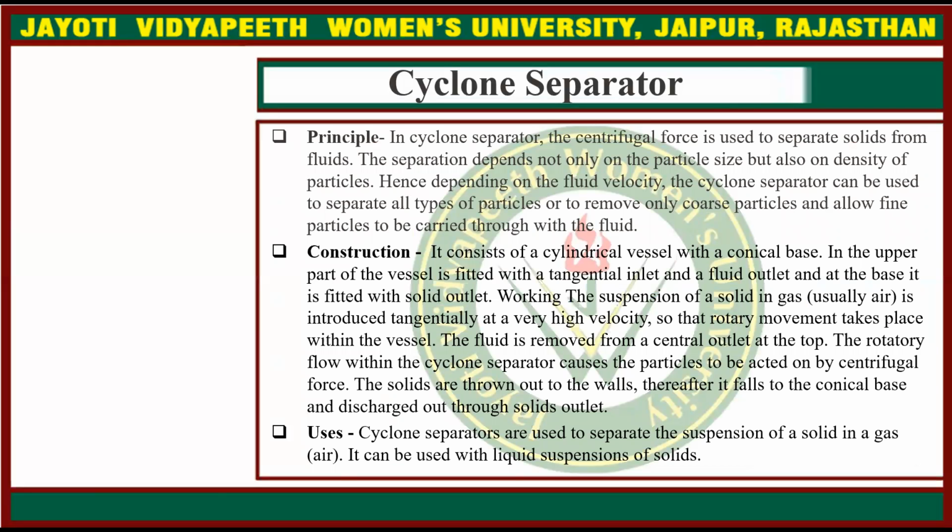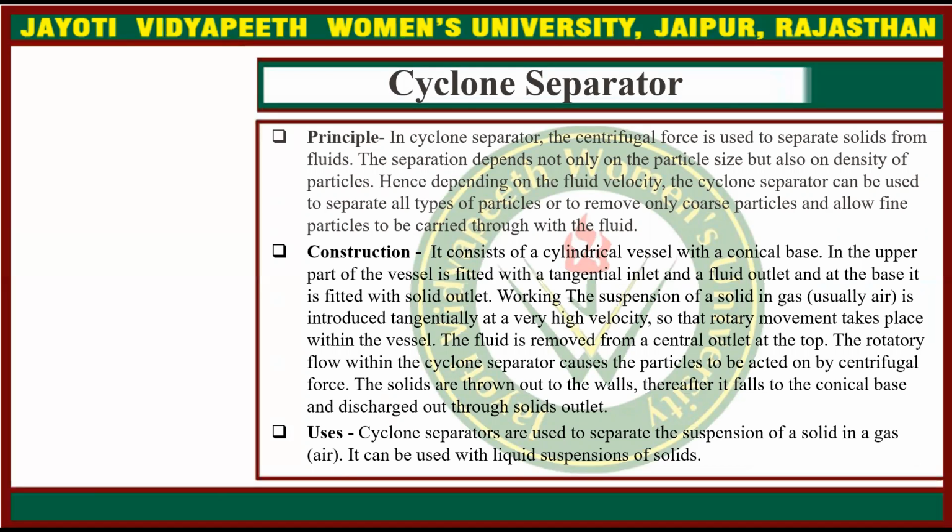The principle of the cyclone separator is that centrifugal force is used to separate solids from fluids, and the separation depends not only on the particle size but also on the density of particles. Hence, depending on the fluid velocity, the cyclone separator can be used to separate all types of particles or to remove only coarse particles and allow fine particles to be carried through with the fluid.